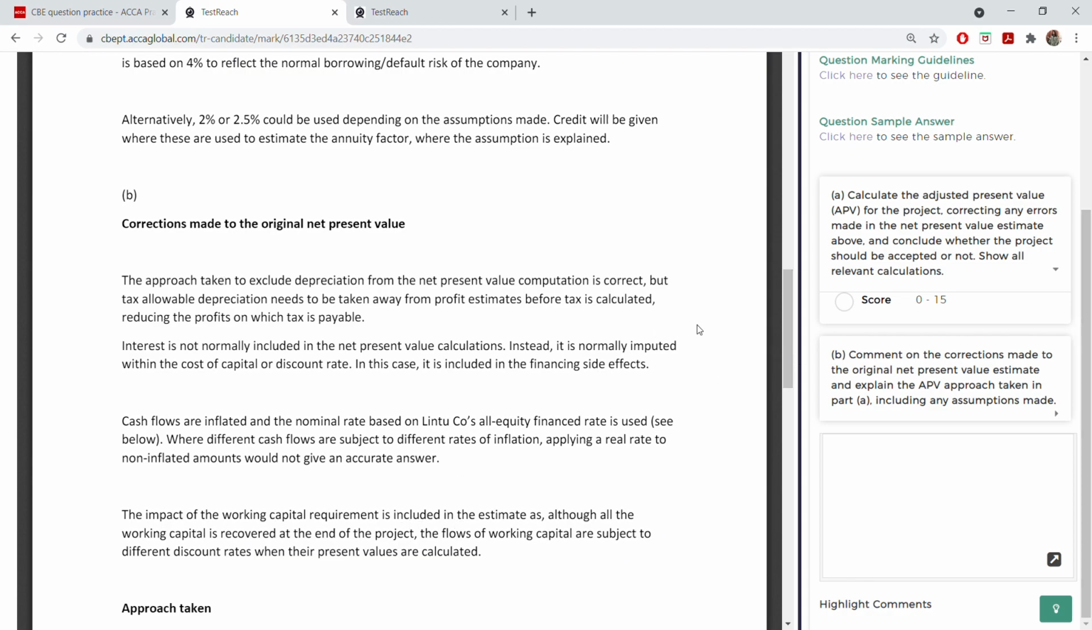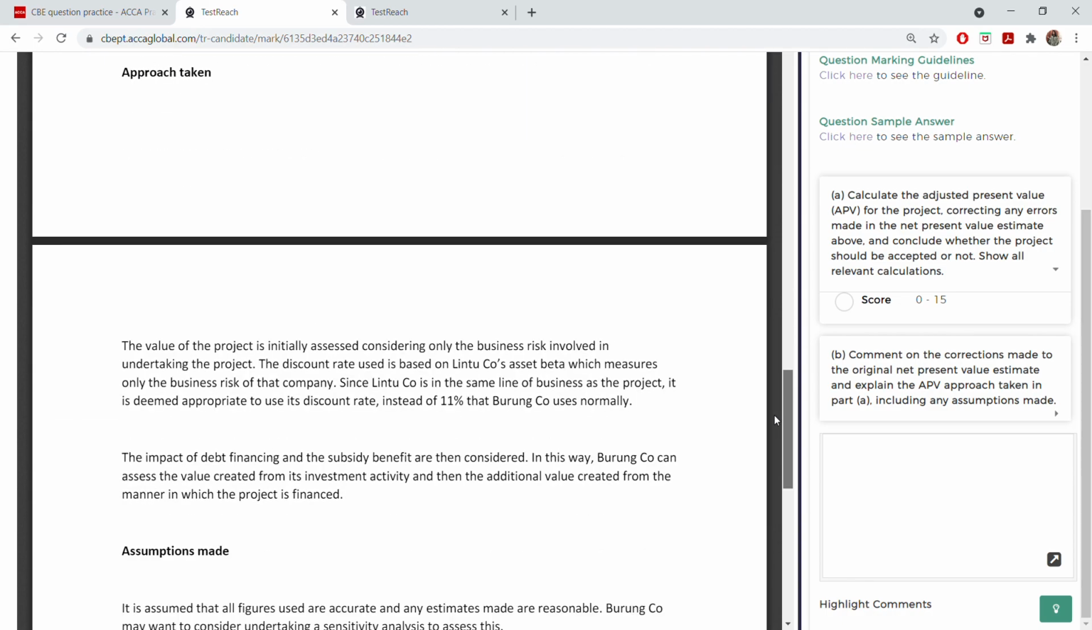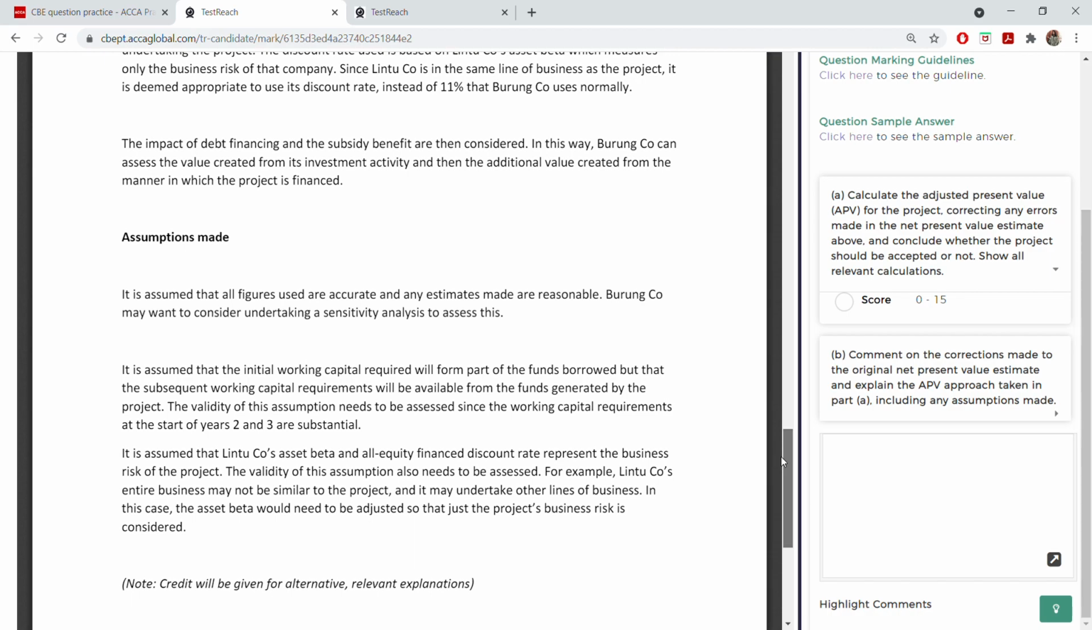So now that's it for corrections made. Now let us go to the approaches taken. Approaches taken, if I can see, I know that there are 2 approaches taken because there are only 2 paragraphs under approaches taken. So 2. So 4 plus 2 plus 3.